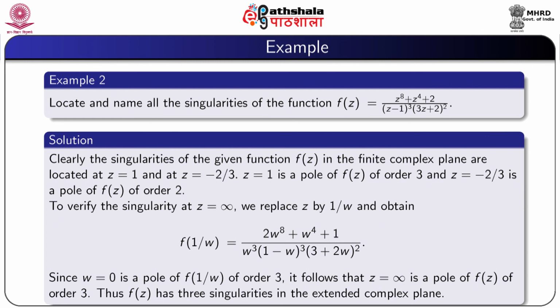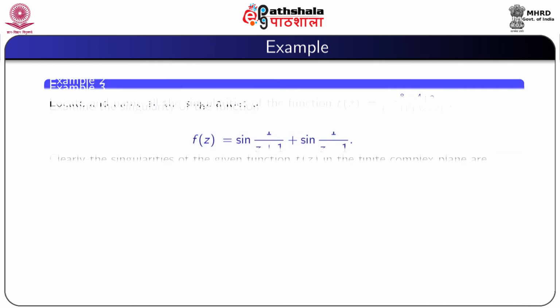Now, we verify the singularity at infinity. So, we replace z by 1 by w and we obtain f(1 by w) equal to this. Since w equal to 0 is a pole of f(1 by w) of order 3, it follows that z equal to infinity is a pole of f of order 3. Therefore, it has 3 singularities in the extended complex plane.